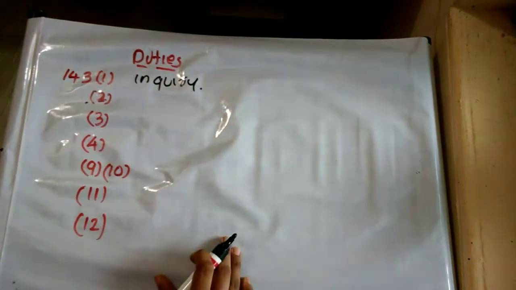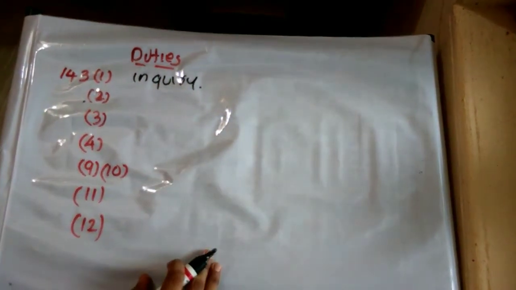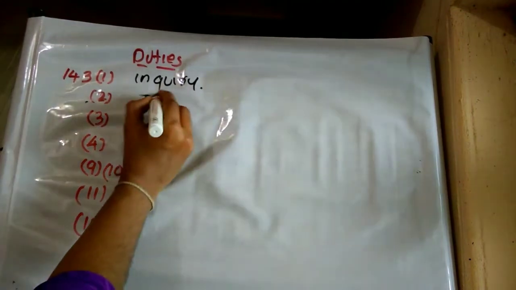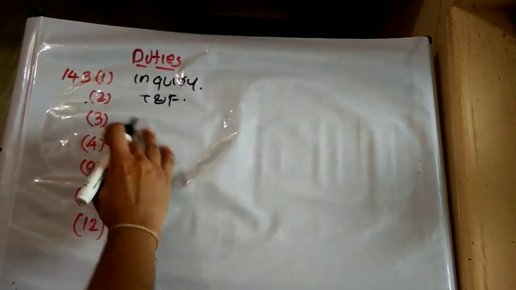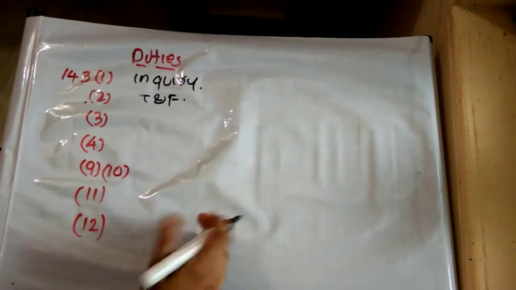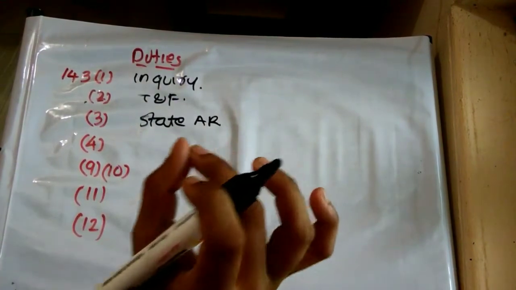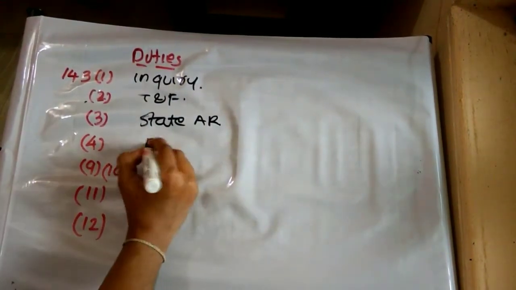Then as per subsection 2, true and fairness. The auditor has to report with respect to the true and fairness of the financial statements. 3, duty to state in the audit report. 4, reasons for qualification. The auditor has to state the reasons for qualification.